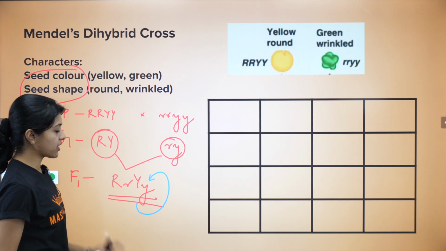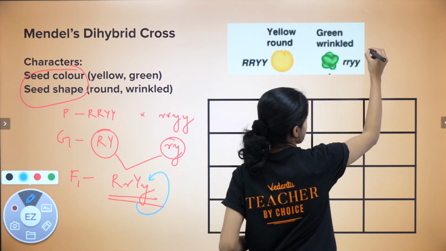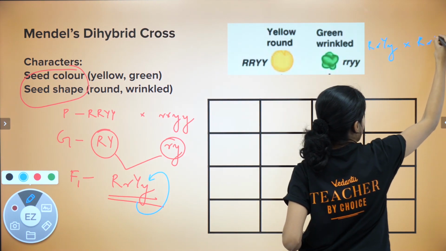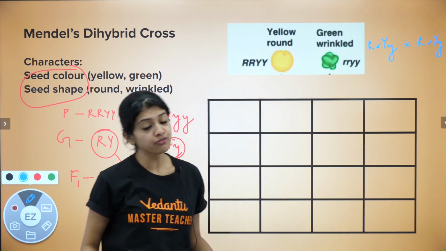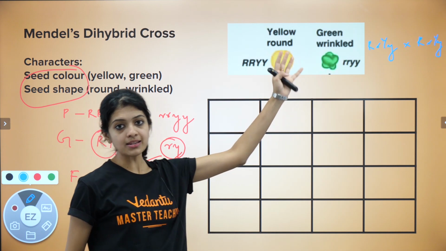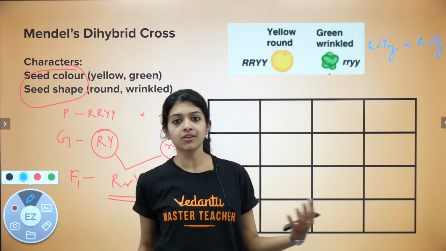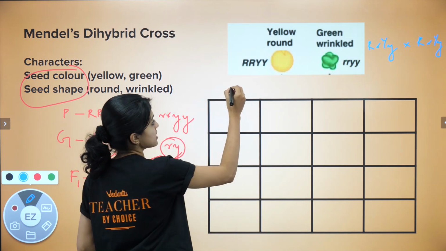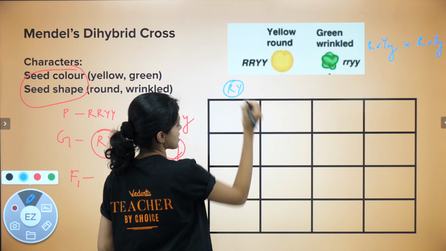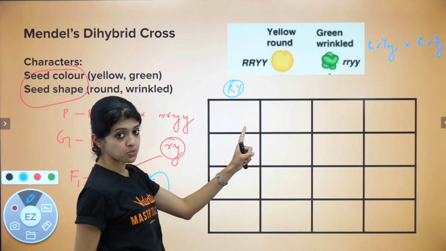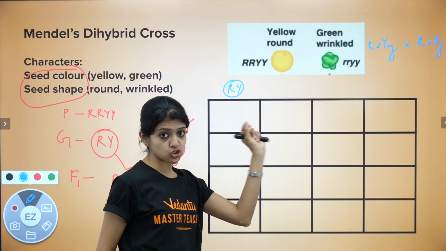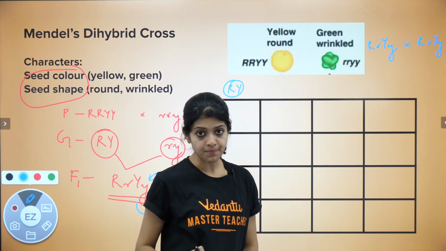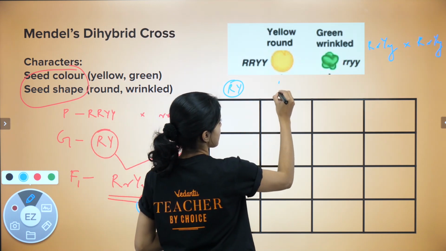which means now the parents that I have both have the genotype capital R small r, capital Y small y. We are basically selfing the plant. So I consider one as the male parent and one as the female parent, although the anther and carpel can be from the same flower itself, for the ease of understanding. Let us first look at the gamete combinations. For the first parent, this is one possibility. Remember, one allele of each gene. So I have to have at least one R and at least one Y in every gamete. Okay? This is one possibility.